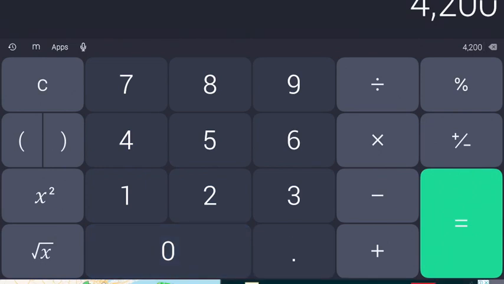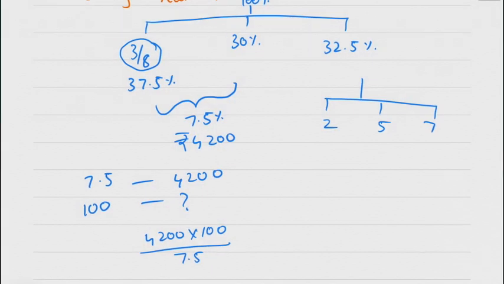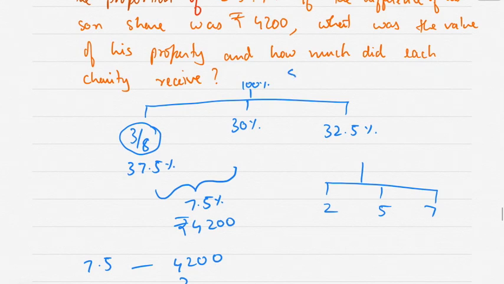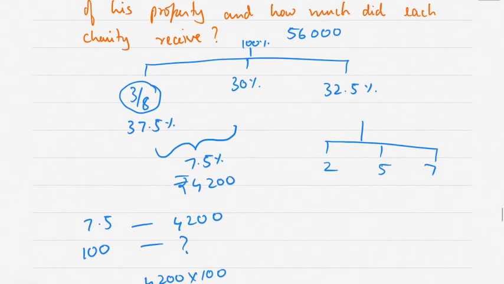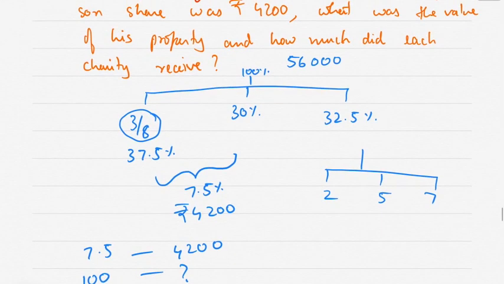It comes to 56,000. That means value of the property is 56,000.